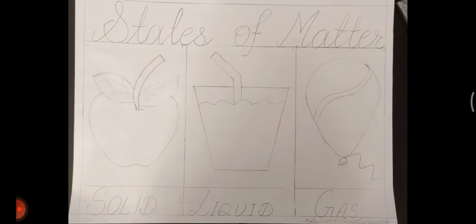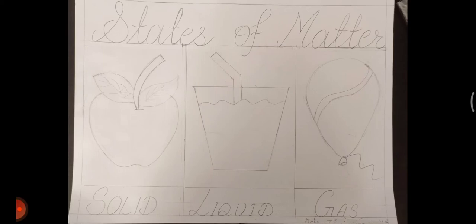Now you have to draw images like this. First of all, the title of your activity is the states of matter. Then the bottom part shows the states: solid, liquid and gas, right? In the solid part, students, look here, I have drawn an apple, right? If you want, you can draw a mango, your book, or a pencil also.